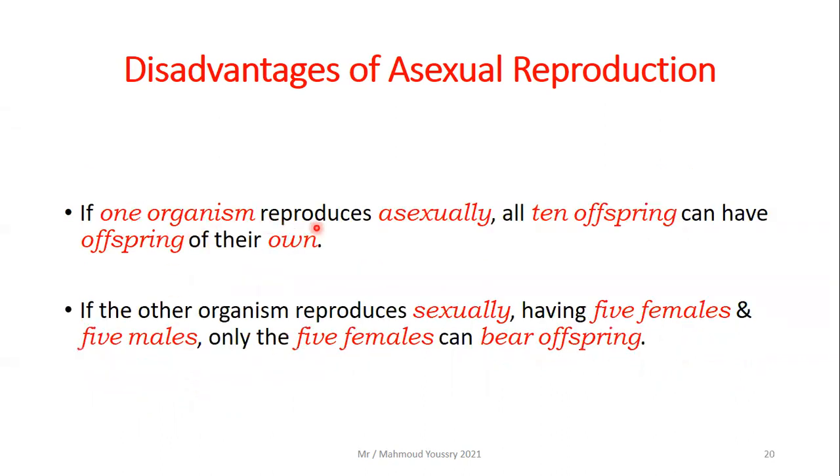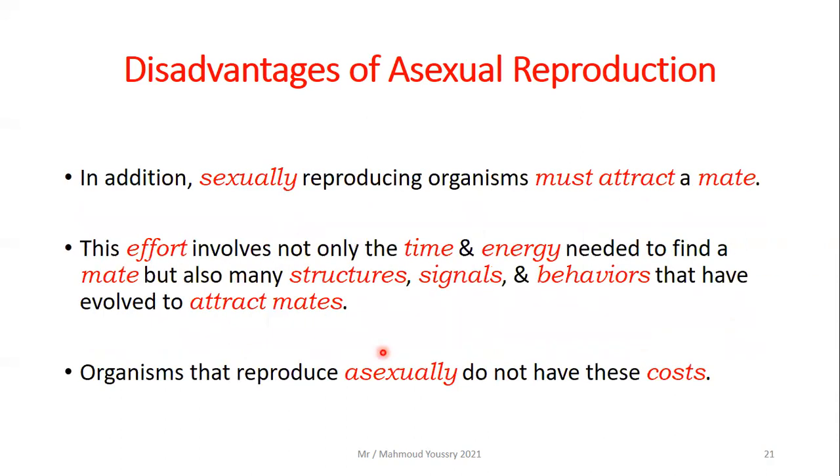But if the other organism reproduces sexually, this means two parents are needed. So having five females and five males, only five females can bear offspring, so the number is reduced.